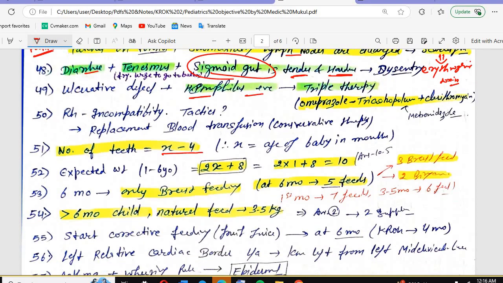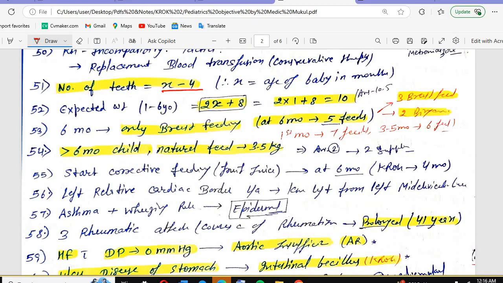Number of the teeth you have to calculate with the formula x minus 4. Expected weight for 1 to 6 year old is 2x plus 8. At 6 months old, only breastfeeding. At 6 months old, 5 feeds will be given: 3 breastfeeds and 2 expressive feeds. First month 7 feeds, 3.5 months 6 feeds will be given.